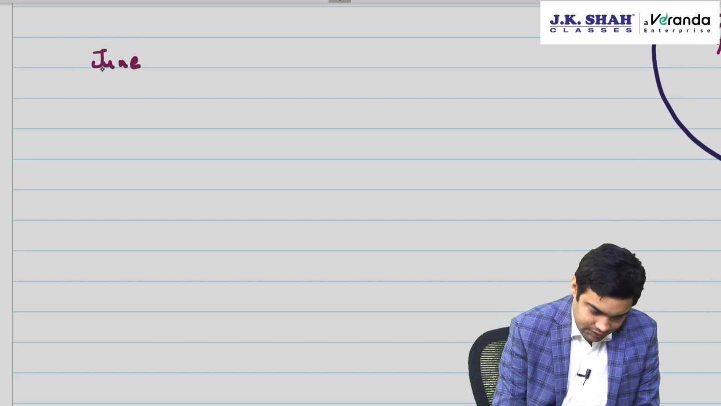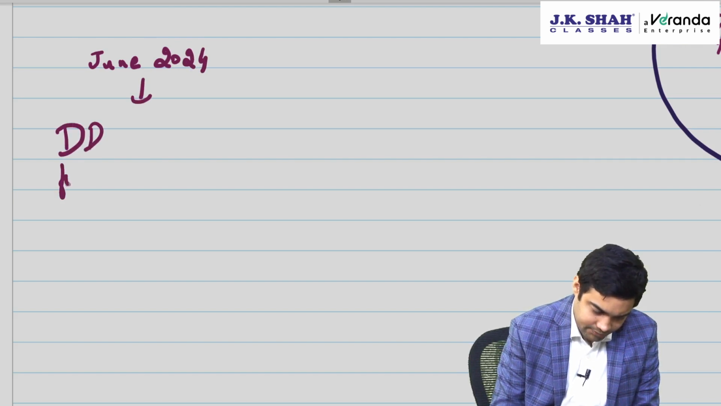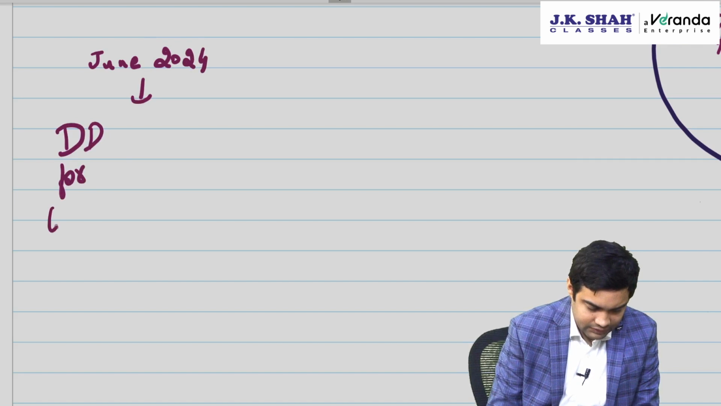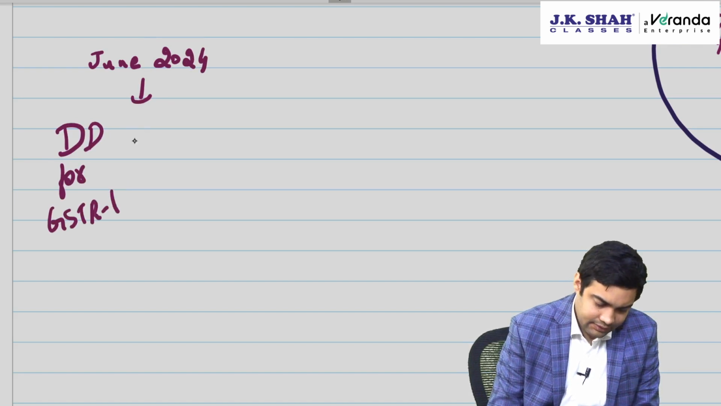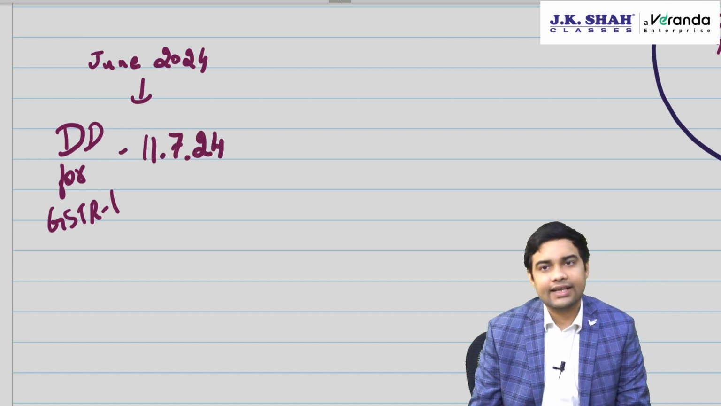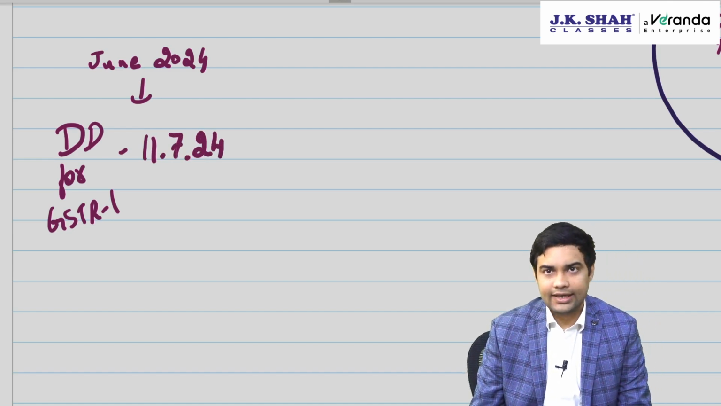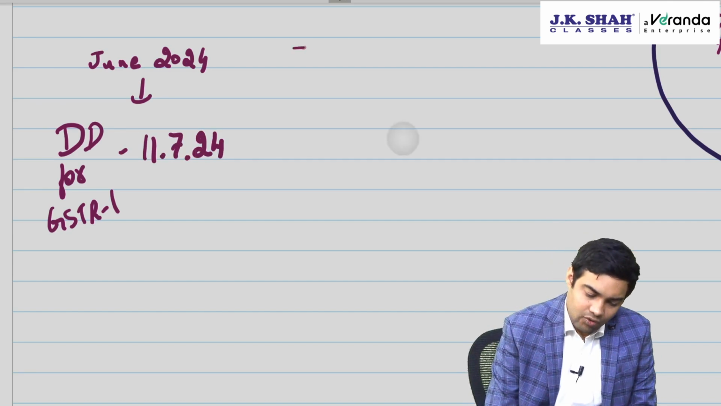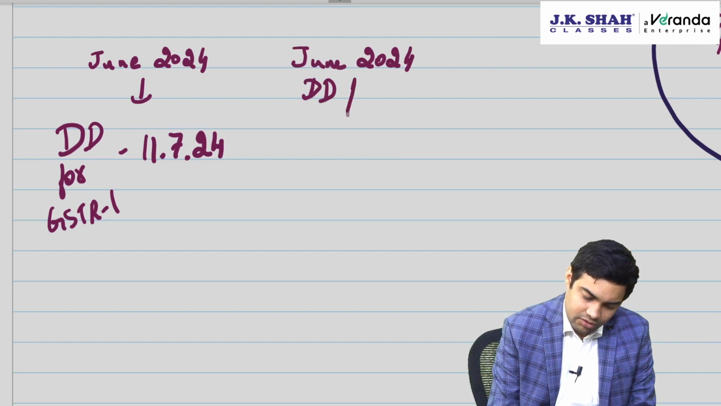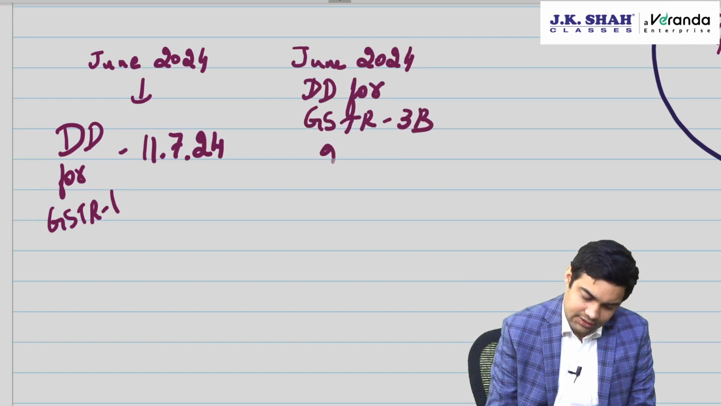June 2024. What is the due date for GSTR 1? The due date for GSTR 1 is 11th July 24. Correct? Now for June 2024, what is the due date for GSTR 3B? GSTR 3B, sir, 20th July 24.